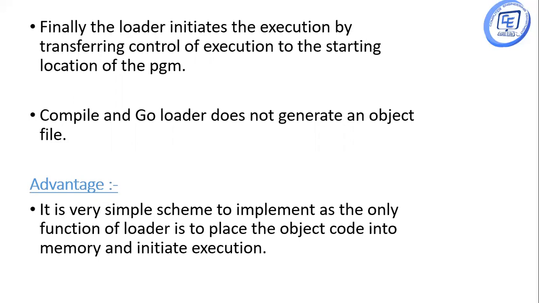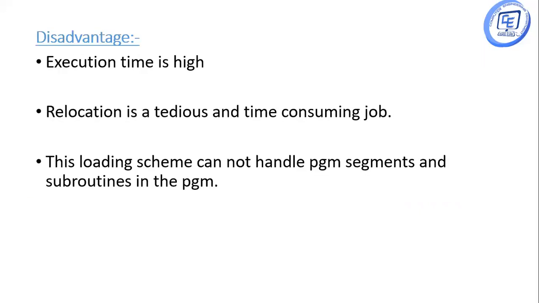Here, one important thing is that the compile and go loader does not generate an object file. All the machine codes are directly loaded into the main memory at a specific address. The advantage of this loader is that it is a very simple scheme to implement, as the only function of the loader is to place the object code into the memory and initiate the execution. There is no generation of an object file. But the disadvantage is that execution time is high.